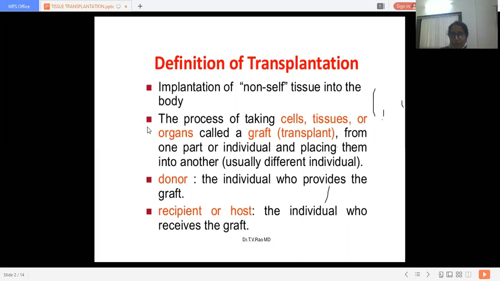What gets transplanted? Cells, tissues or organs, or the graft, from one part or individual and placing them into another. The donor is the individual who provides the graft, and the recipient, or host, is the individual who receives the graft.